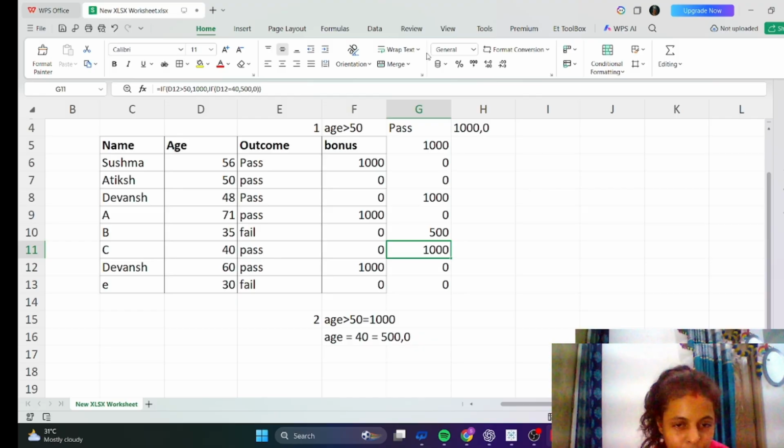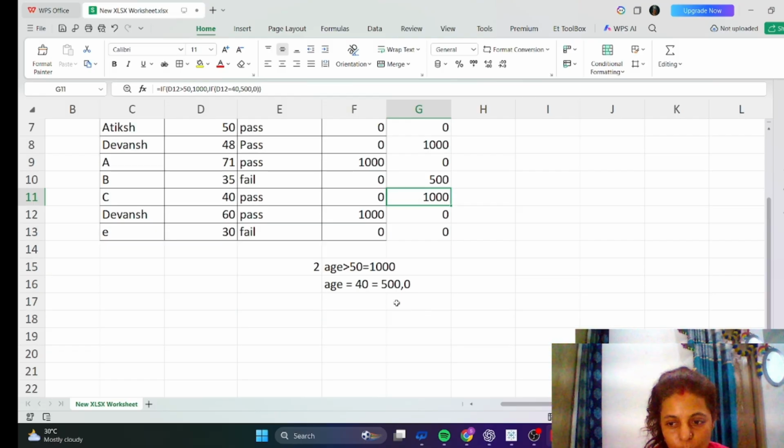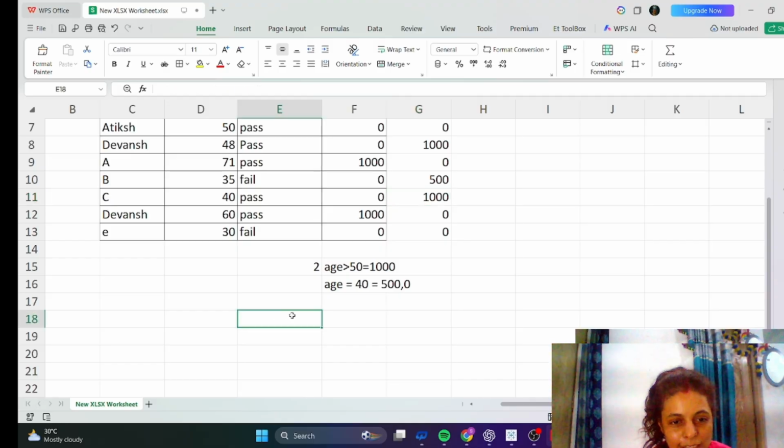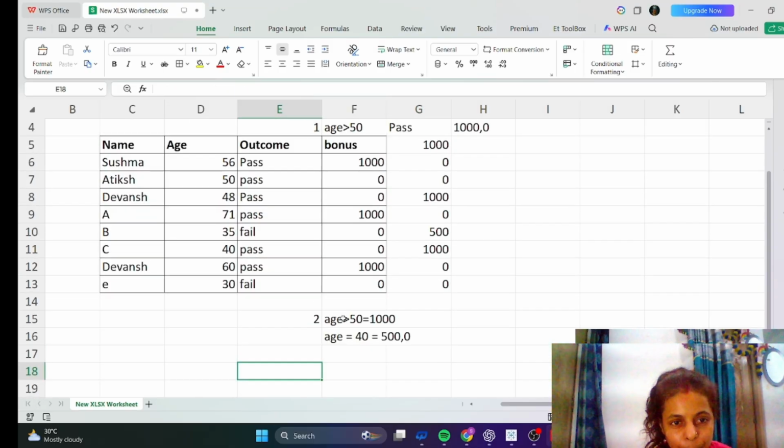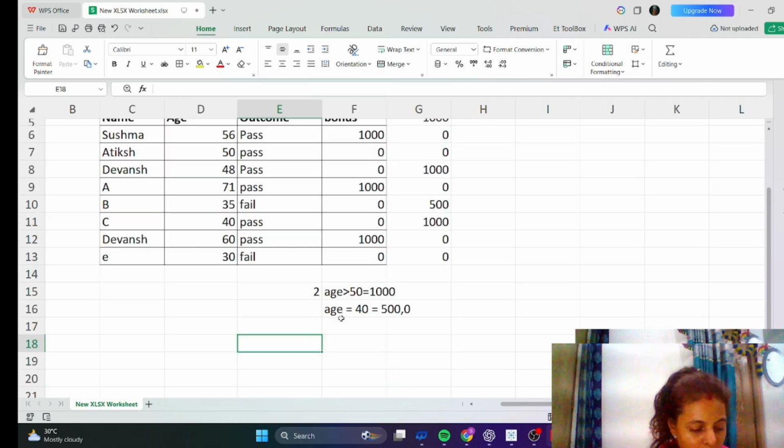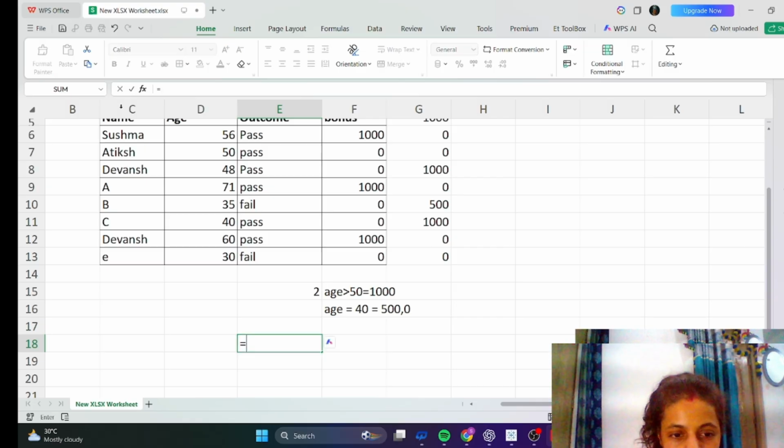And one more formula I am going to practice, that is IF and AND, IF with AND. Equal to IF.